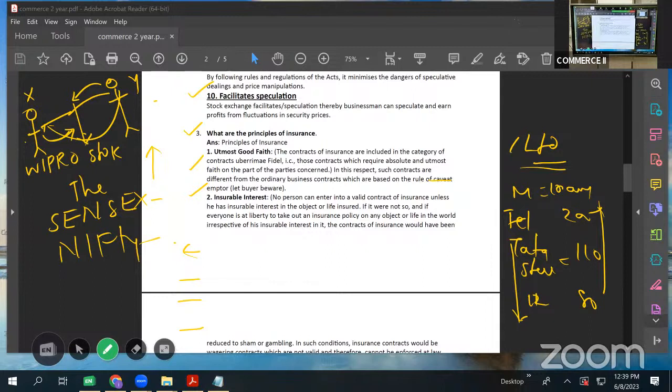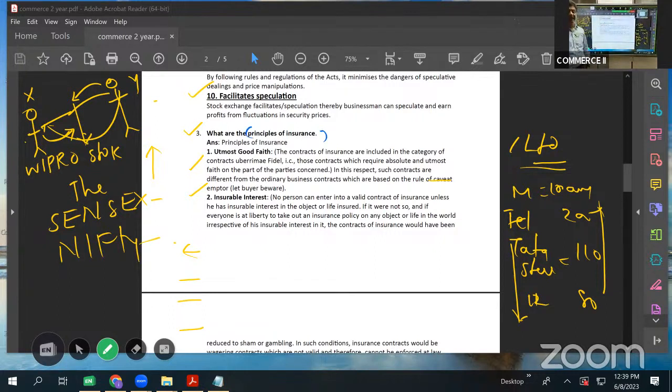The next question is, what are the principles of insurance? This question can also be asked as a SAQ, either as a LAQ or SAQ. Now, before we actually go to what are the principles of insurance, let us get to know what is insurance.